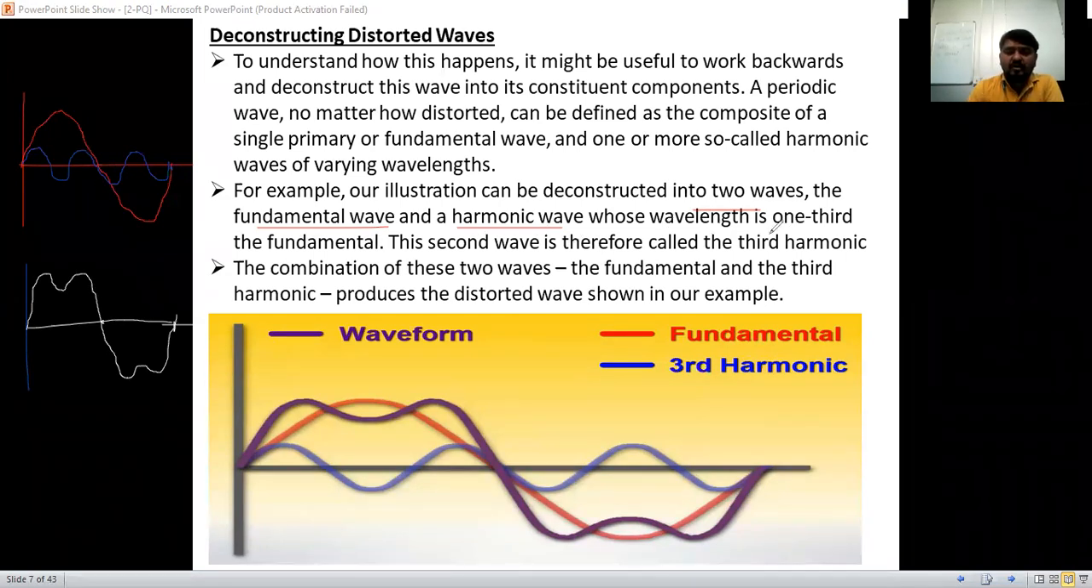So the wavelength of this is 1/3 of the fundamental here now. So fundamental is here, 3 is there, that is 1/3 of that one, that is the harmonic wavelength here. So this second wave is therefore called the third harmonic. So combination of these two, the fundamental and third harmonic, produces the distorted waveforms in the example. This one is distorted here now.